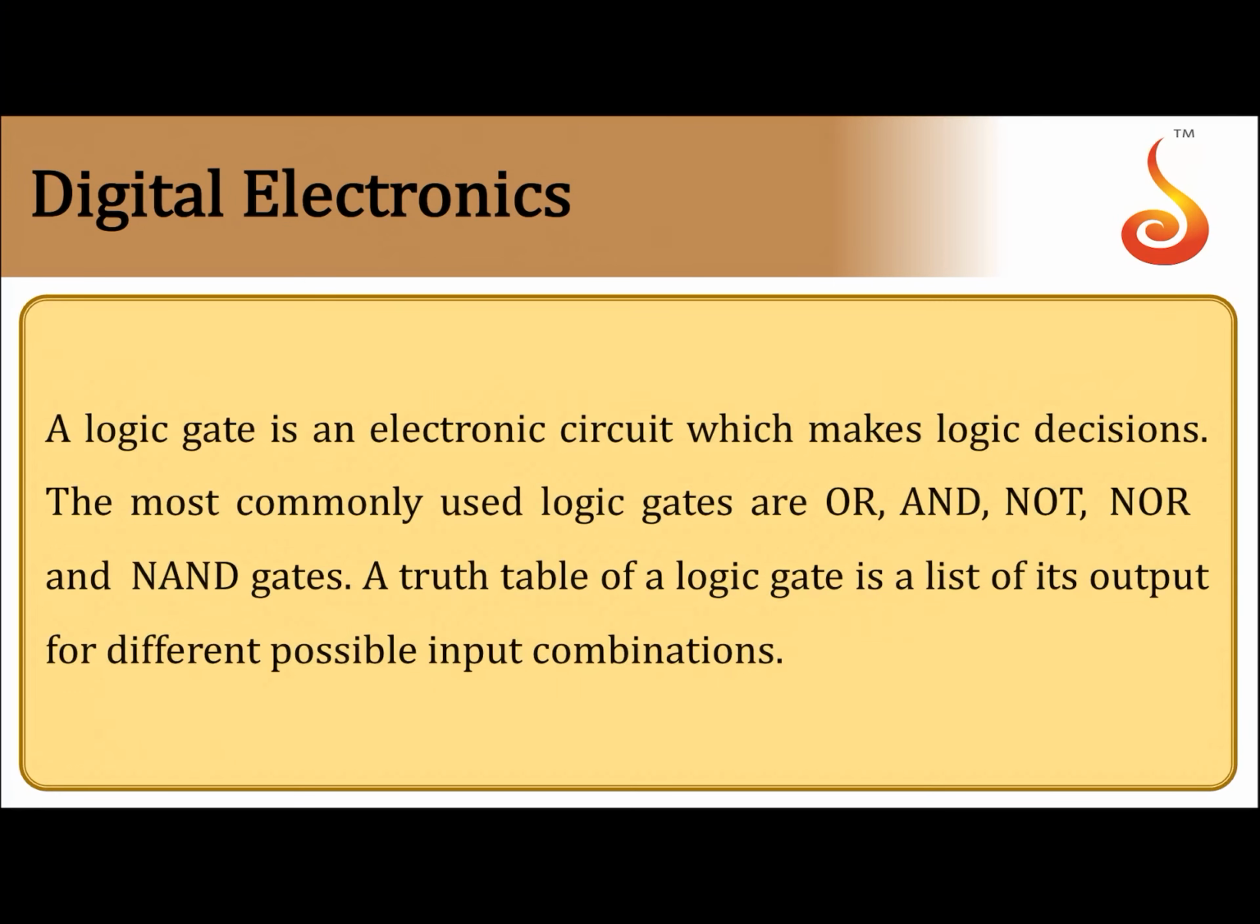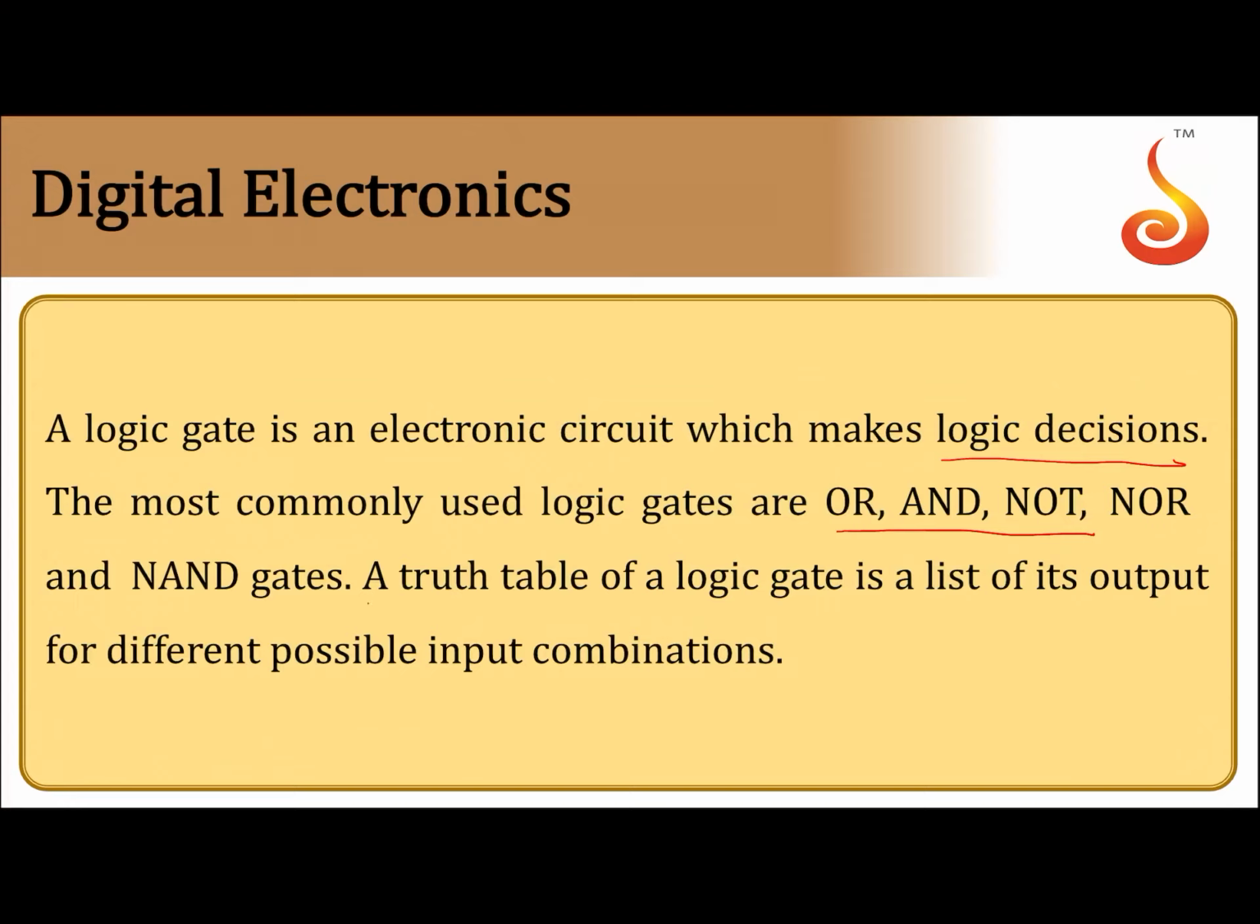So the first thing that we come across here is a logic gate. A logic gate is an electronic circuit which makes logic decisions. Logic decisions means, let there be n number of inputs, there will be only one output for it. Such a circuit we call a logic gate. The most commonly used logic gates are AND, OR, NOT, NOR and NAND gates. AND, OR and NOT are basic gates. NOR and NAND are derived from them, and NAND and NOR act as universal gates.